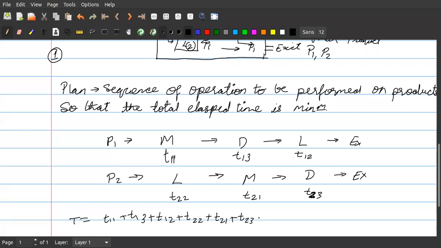Is it correct, students? Till now, nobody has responded whether it is correct or not.